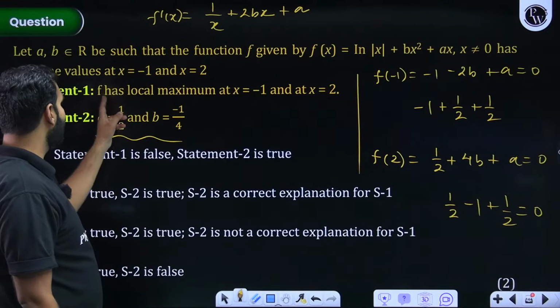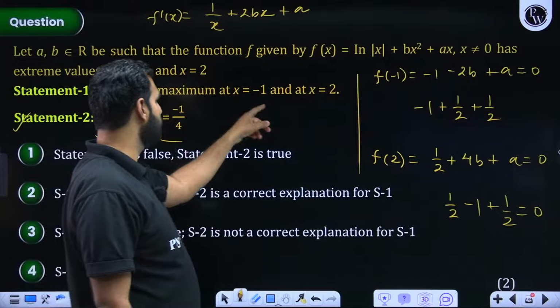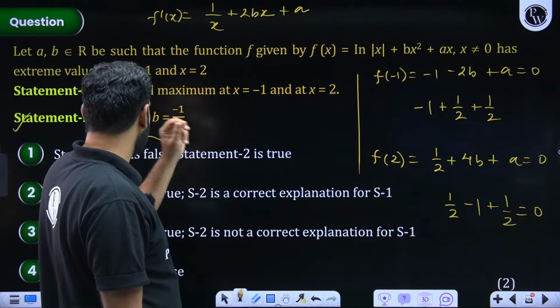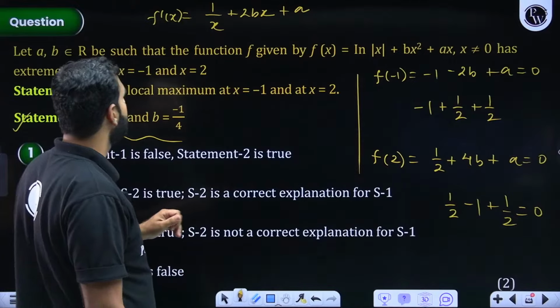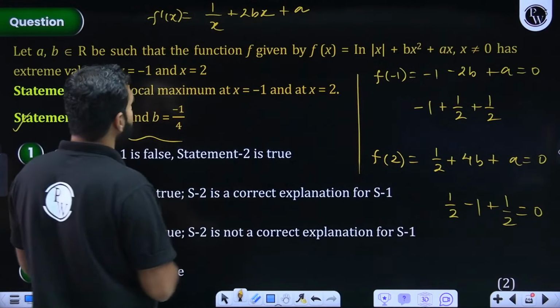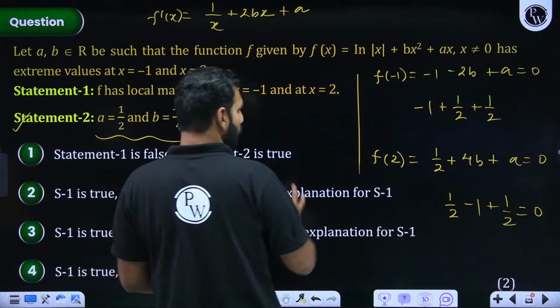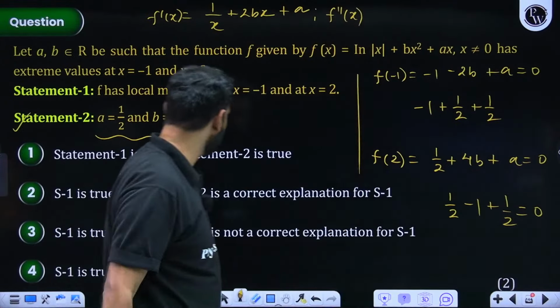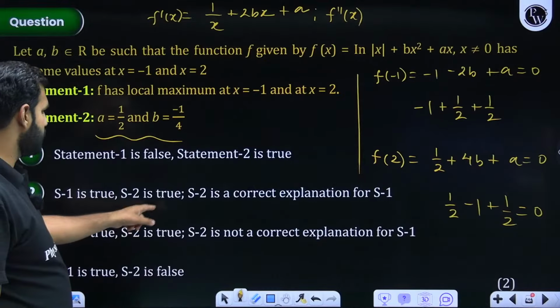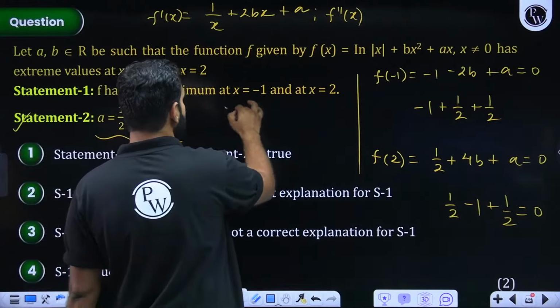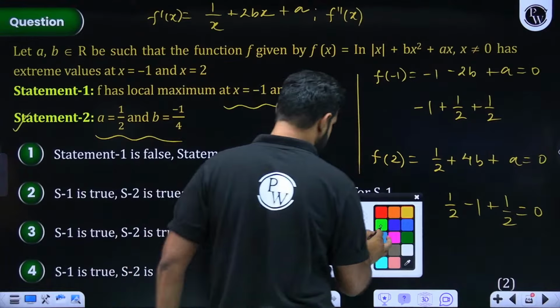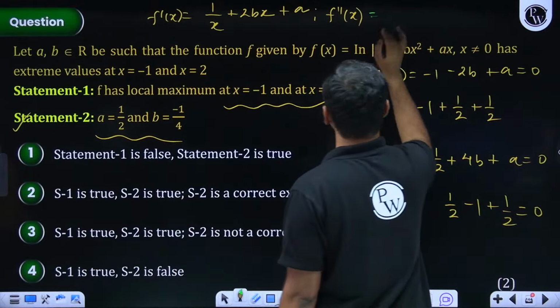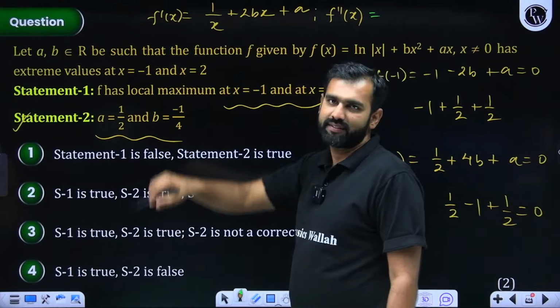Now we are told f has local maximum at minus 1. I think there's some typing error, because it cannot have both, because I need f double dash x. Now we know a and b. Let me write f double dash x. There is some correction, I think. Let me see the correct option. Statement 1 is wrong, statement 2 is correct. So there is some correction in this statement. Typing error, it is basically. So let me find f double dash x. F double dash x will be what? 1 upon x, it is x to the power minus 1.